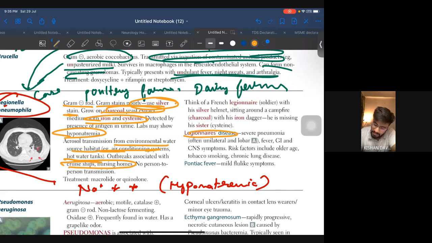Legionnaires disease, severe pneumonia, often unilateral and lobar, fever, GI and CNS symptoms. Risk factors include older age, tobacco smoking, chronic lung disease, mild flu-like illness. So see, whatever they give, they should mention hyponatremia.